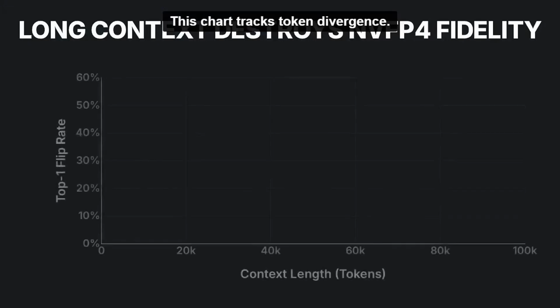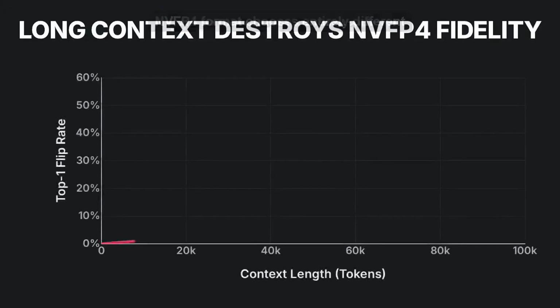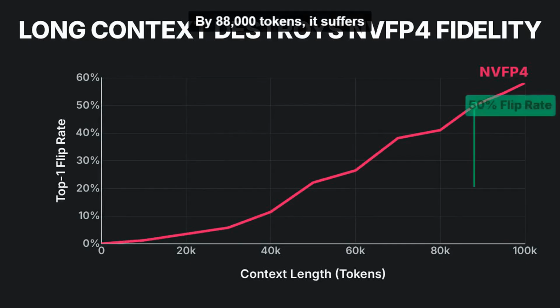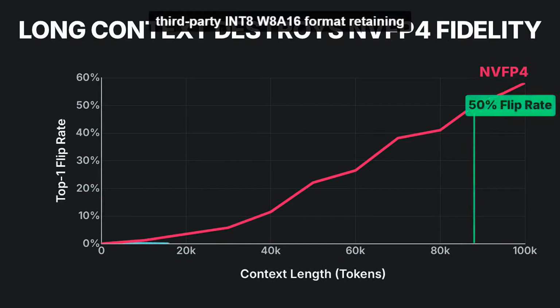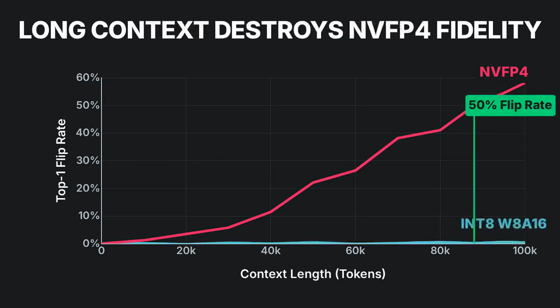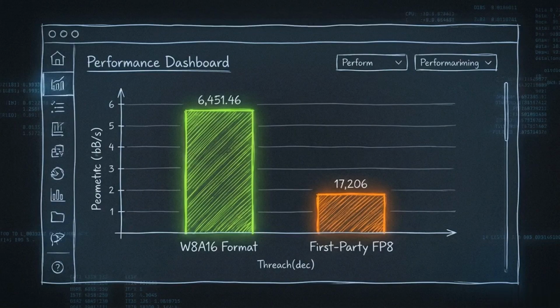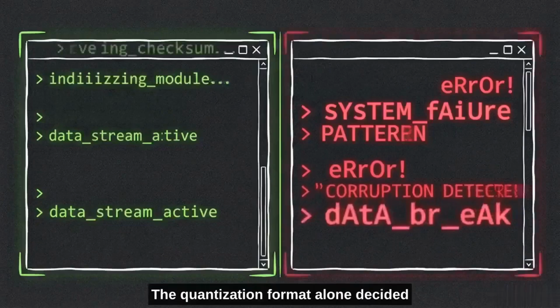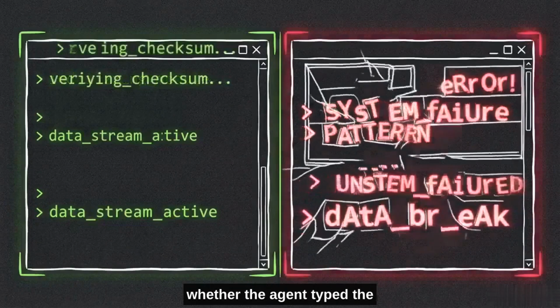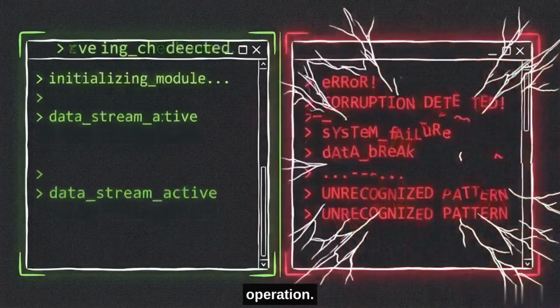This chart tracks token divergence. As context length increases, the NVFP4 format chooses entirely different tokens. By 88,000 tokens, it suffers a 50% flip rate. Contrast this with the bottom stable line, a third-party INT8 W4A16 format retaining near-perfect fidelity. That highly accurate third-party INT8 explicitly used no calibration dataset during quantization, yet it easily outperformed the first-party FP8 release. The foundational weights were identical. The quantization format alone decided whether the agent typed the right command or broke the operation.